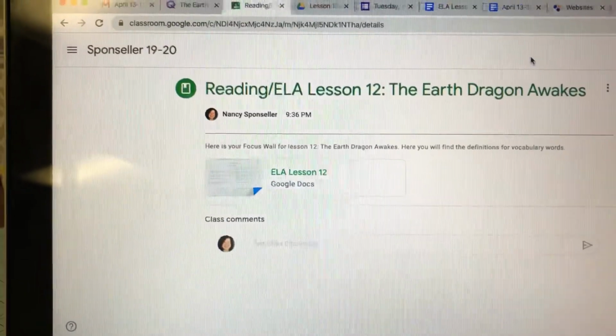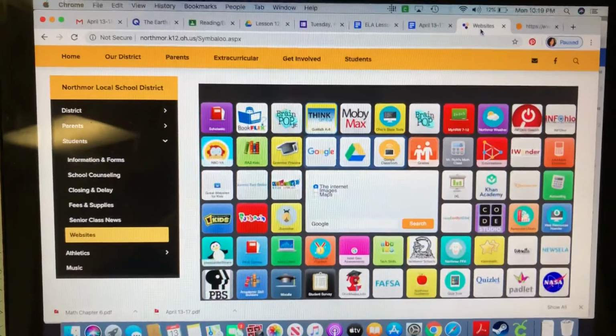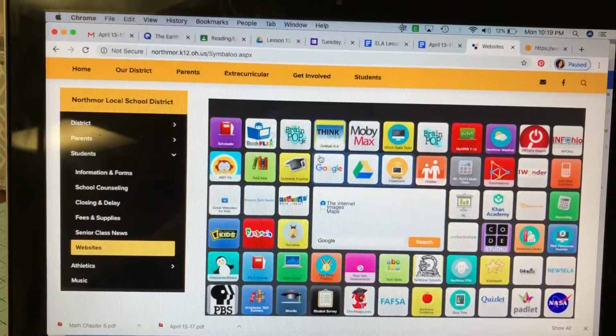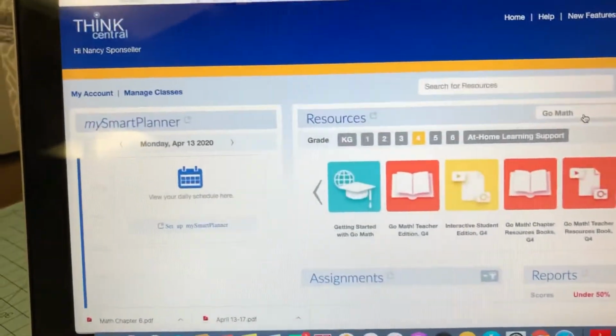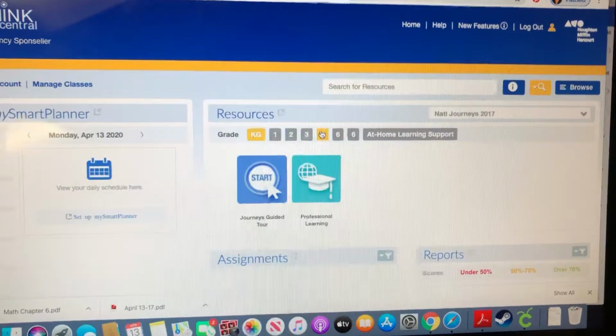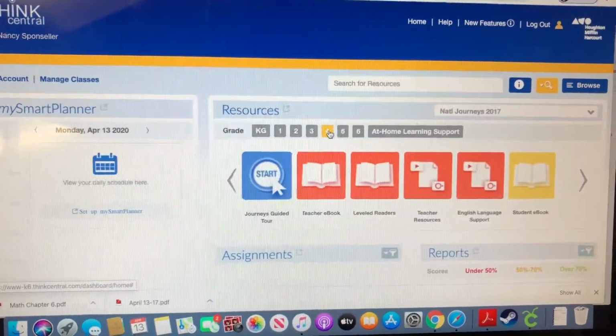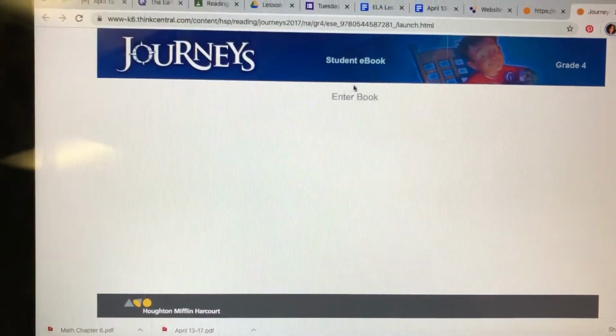All right, so to go through again, when you go to read your story, make sure you're logged in. Click on Think Central from your Symbaloo. That pops up. Here's where you might have to change it to reading, Grade 4. And so if we're going to read the story, remember you'll want to click on your student ebook and you have to enter the book.